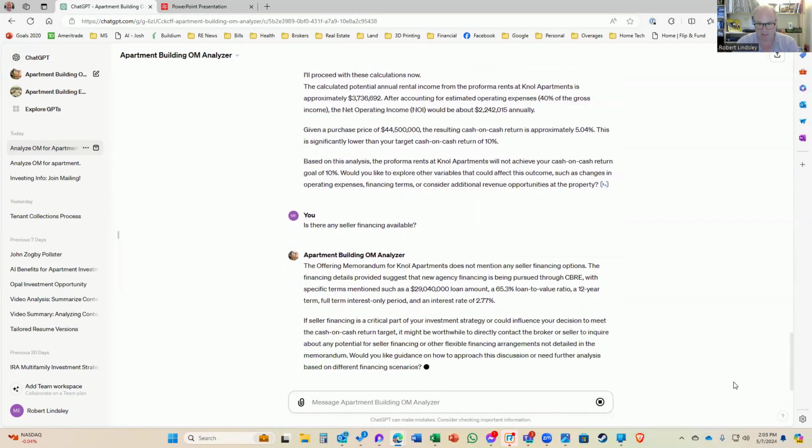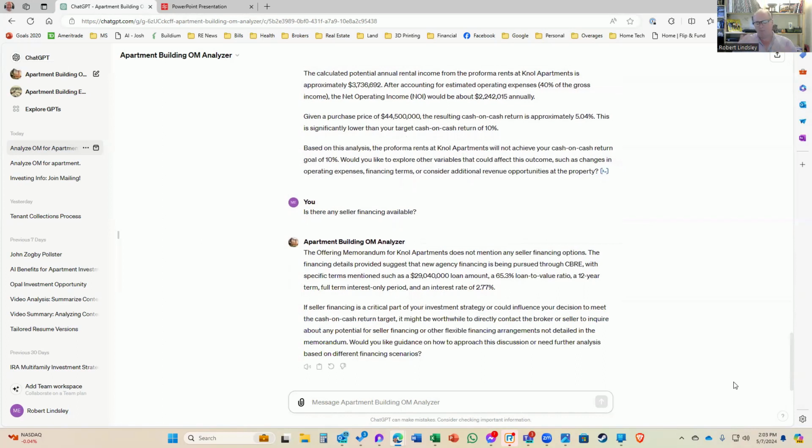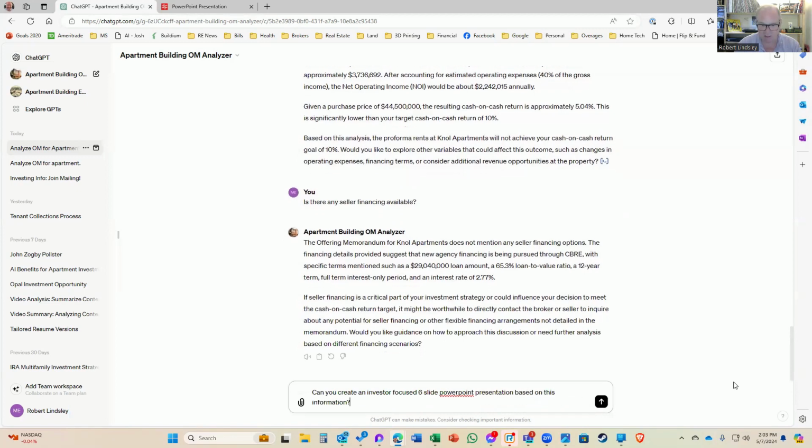Nowadays, a lot of properties are either offering assumable financing or seller financing, and that is obviously preferable to the current interest rates. Okay, I feel like we've got a pretty good handle on this. Can you create an investor focused 6 slide PowerPoint presentation based on this information?